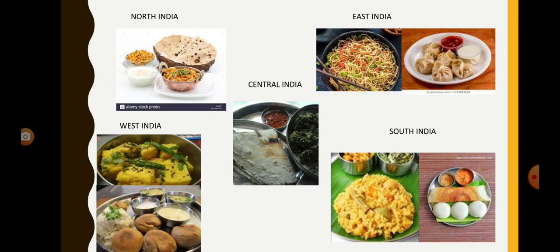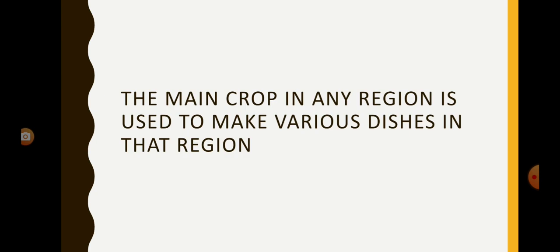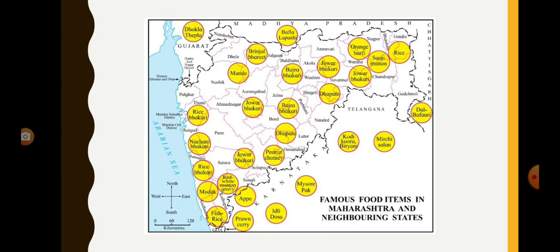Now you can see the various dishes which are made in North India, East India, West India, South India, Central India. The main crop in any region is used to make various dishes in that region. Here you can see the famous food items in Maharashtra and neighboring states.